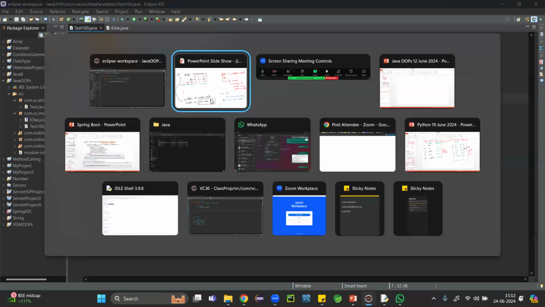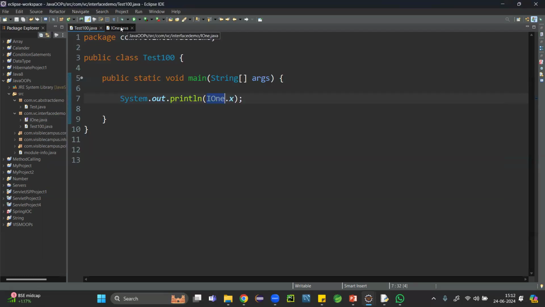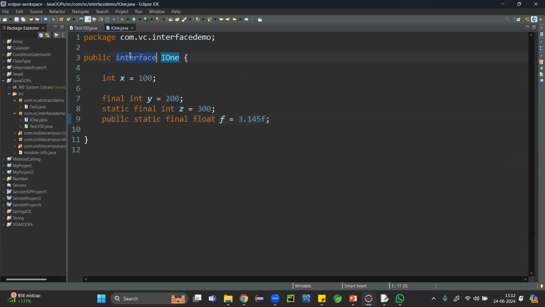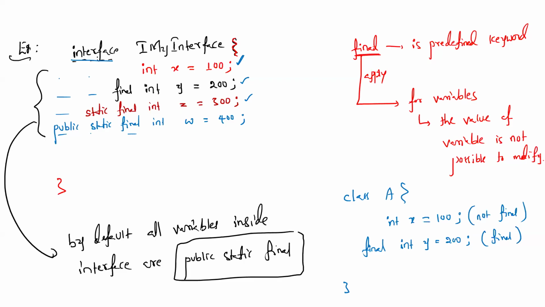Next, if you're observing this, what is this? Interface. What is the access modifier? Public. Did you notice what I executed in Eclipse? We took a test class, Test100, and the other entity we took was an interface called I1.